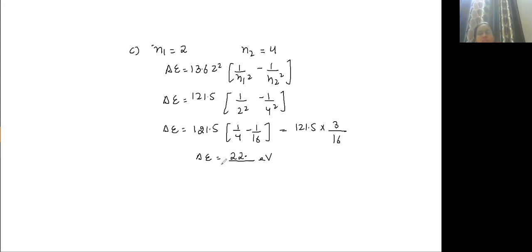It will be approximately 22. Okay. Now D part. Is C part clear? Now D part.